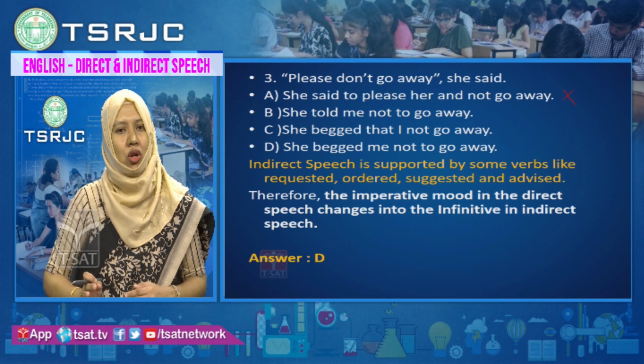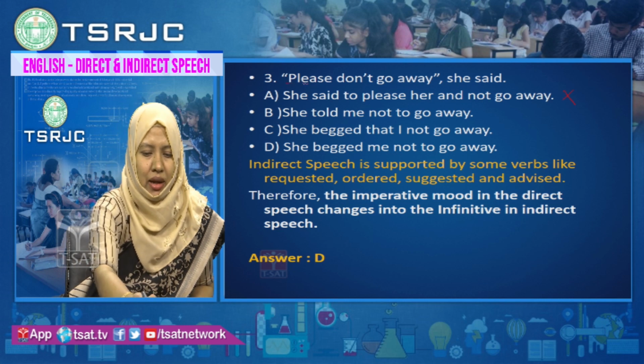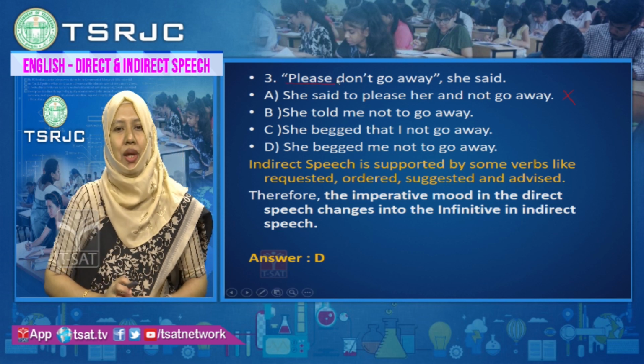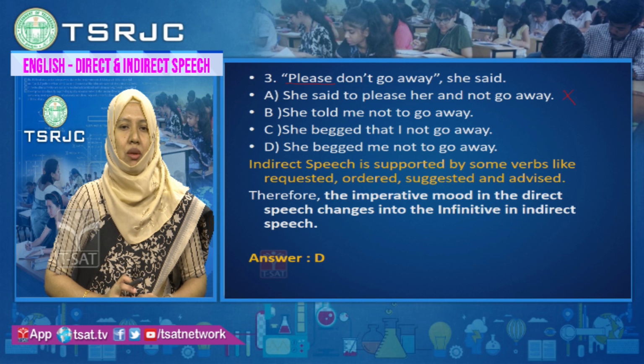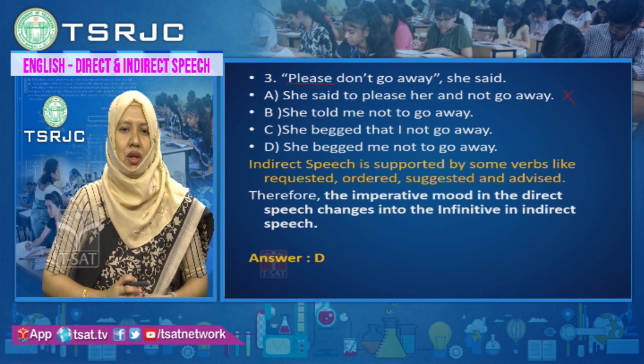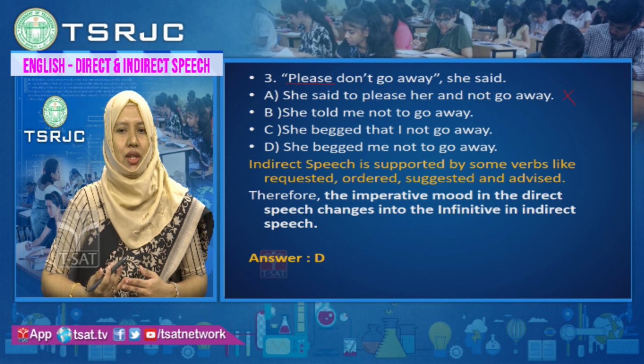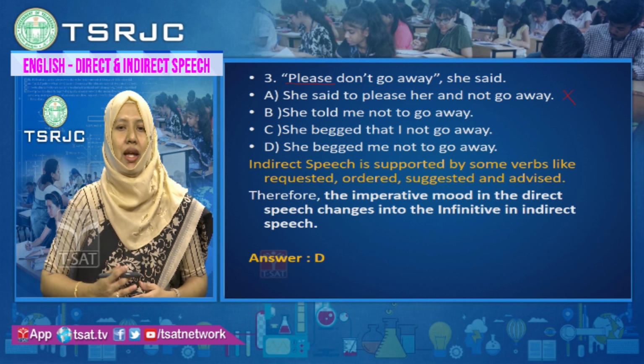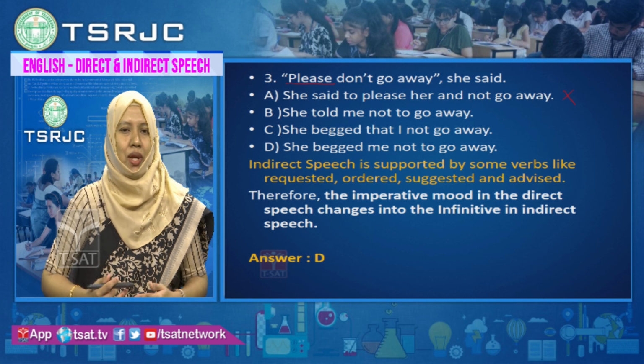She told me not to go away. If you look here in direct speech, it is starting with please. Please means it is a request. So, when such words are used, the imperative sentences will change to infinitive in indirect speech. So, instead of please, you can use begged.